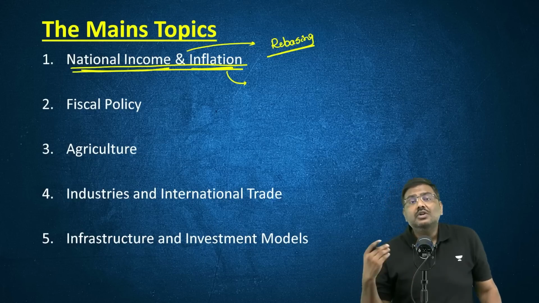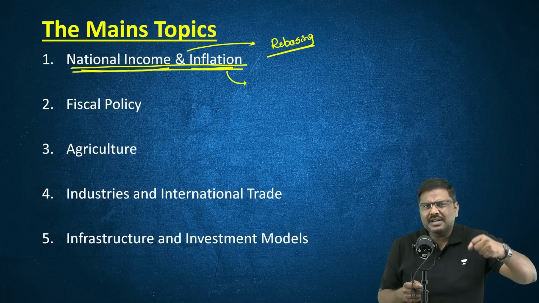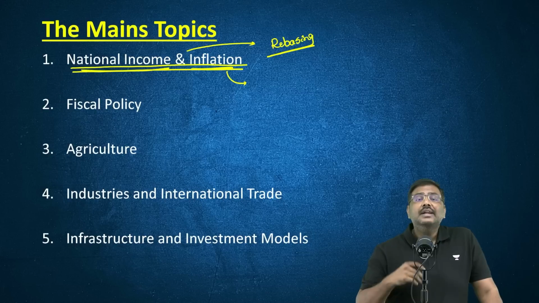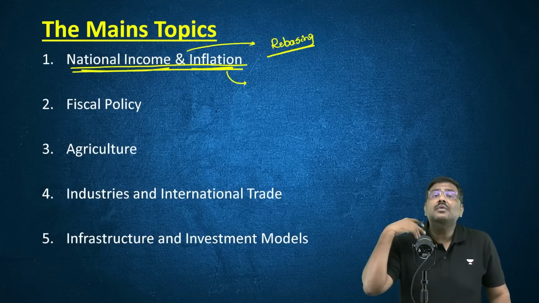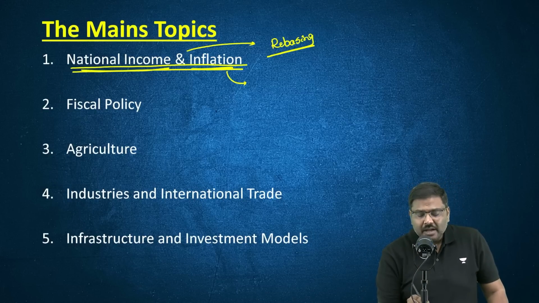What are the contributors to that? And very recently, the government of India also has set up a committee to rebase this. Automatically, they become important. In addition to that, the reforms that the government of India has undertaken, in fact, the economic survey had a table listing out all of the reforms that the government of India has undertaken in recent times to control inflation.